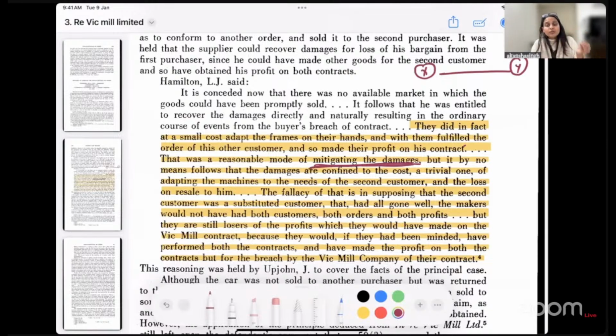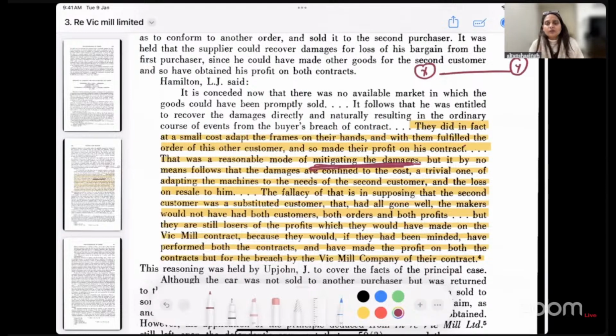The statutory duty that is there on X. Why am I calling it a statutory duty? Because we refer to the Indian Contract Act, we refer to the explanation, and it says that the aggrieved person also has a duty to act in a rightful manner. So he was trying to mitigate the damage when he reached out to the third party C and said, okay, please buy the car and I will make the alteration for you. But had